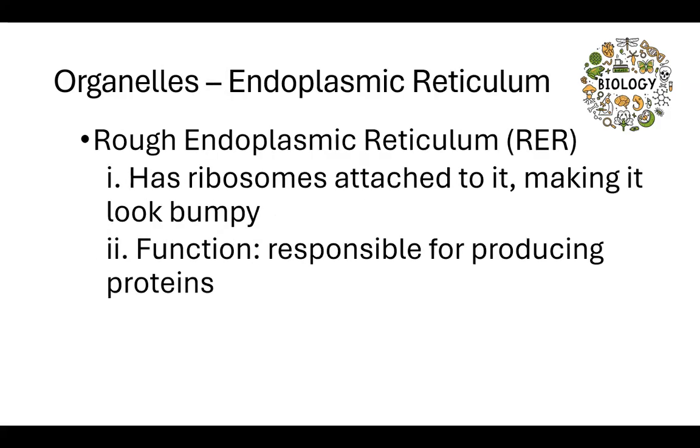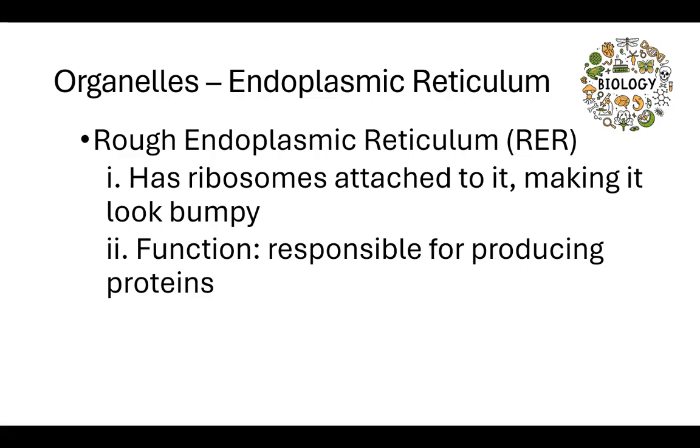So let's talk about the endoplasmic reticulum. If we have ribosomes attached to the endoplasmic reticulum, it is known as rough endoplasmic reticulum. So rough endoplasmic reticulum has ribosomes attached to it, making it look bumpy. I challenge you, with the permission of your grown-up, to look up what each of these organelles looks like.